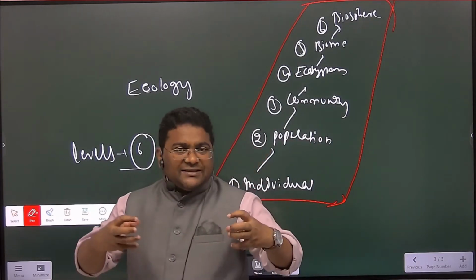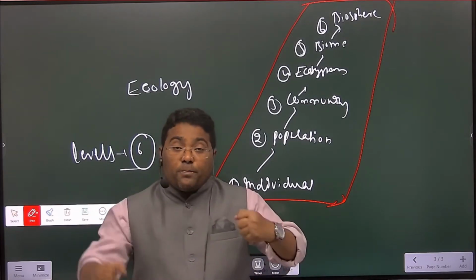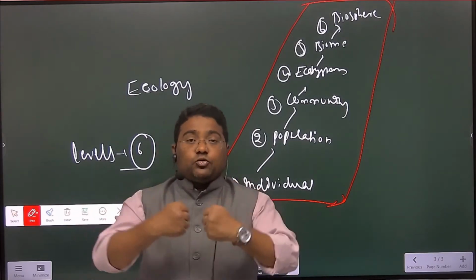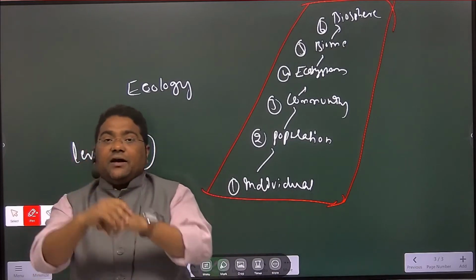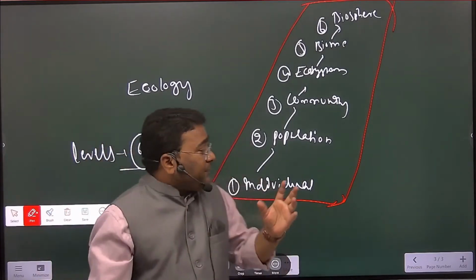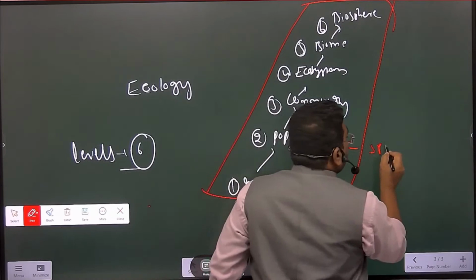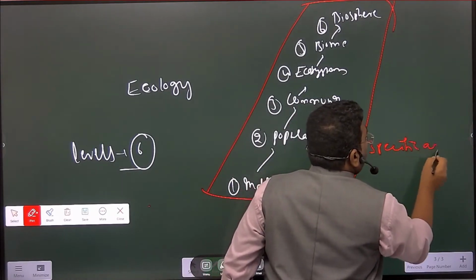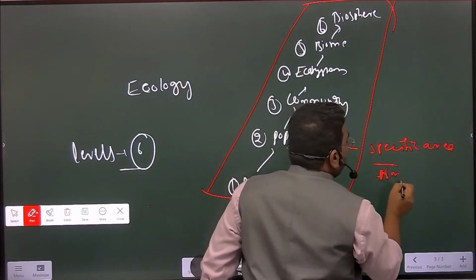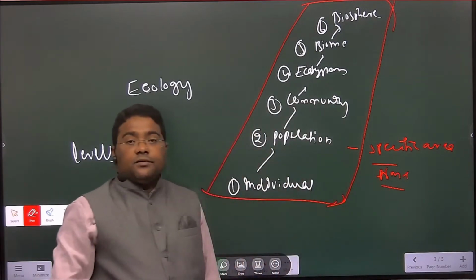And whenever these individuals or groups of individuals come together in a specific area and specific time, it is called a population.